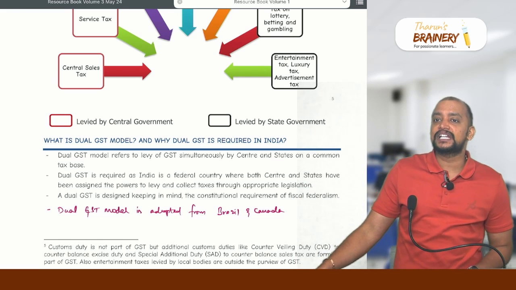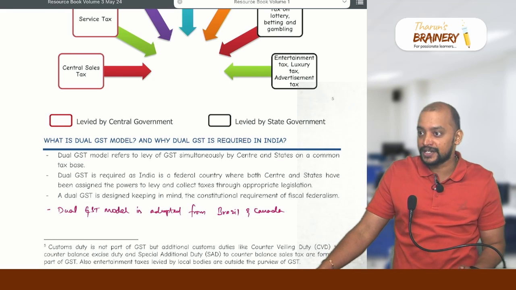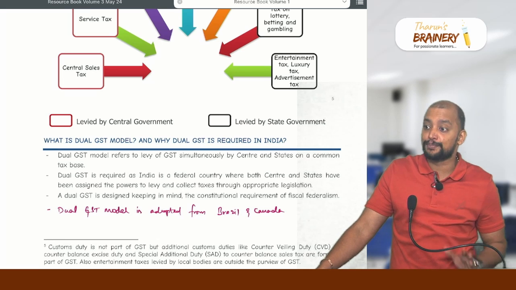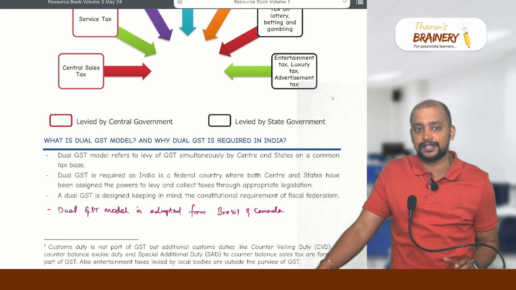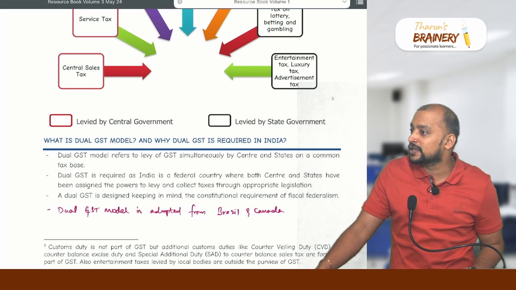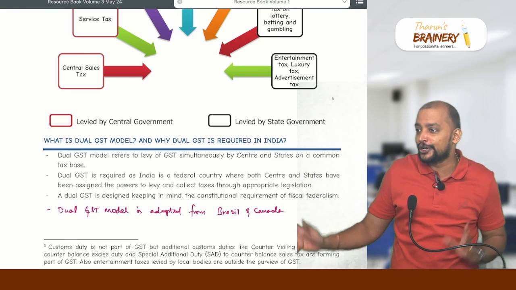So what is the taxable event under customs? Import or export of goods is the taxable event. What was the taxable event under excise duty? Manufacture. You manufacture, you pay excise duty. You are not manufacturing, no need to pay excise duty. In the same way, for sales tax, what will be the taxable event? Sale. You sell, you pay tax. If you are not selling, no need to pay tax.